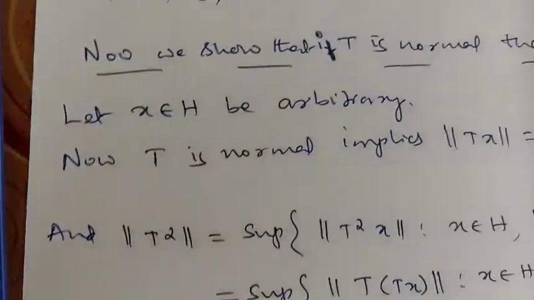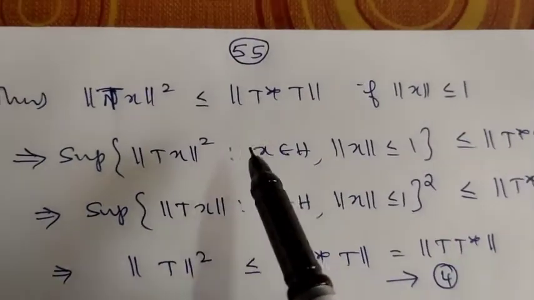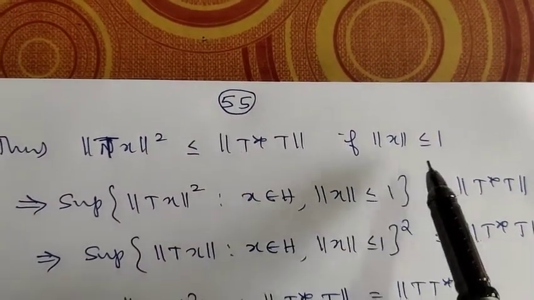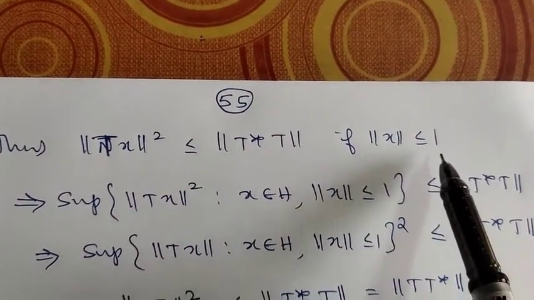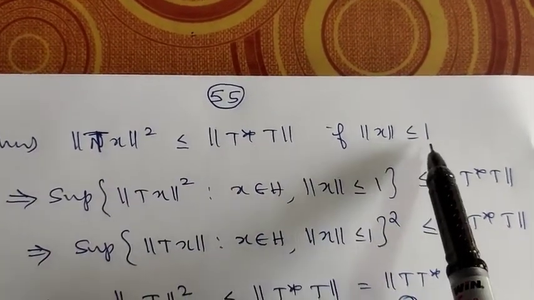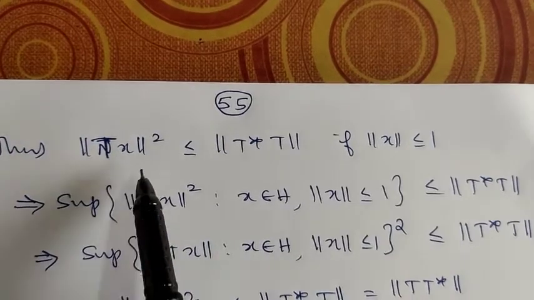So this implies norm of T of x whole square is less than or equal to norm of T* T if norm of x is less than or equal to 1. Now this holds for every x with norm of x less than or equal to 1, which means it holds in the supremum also.